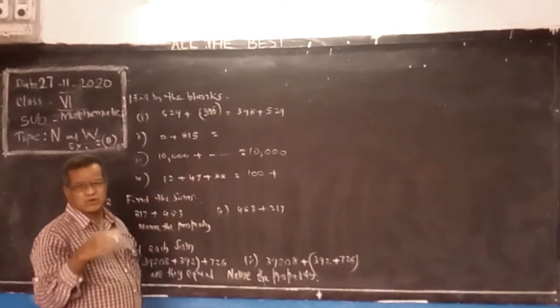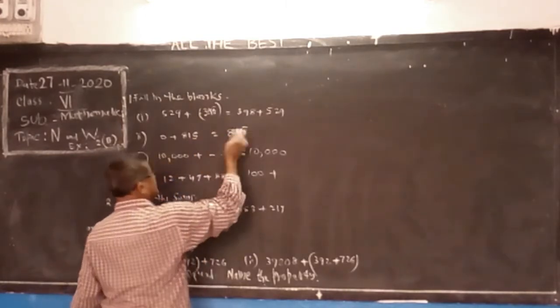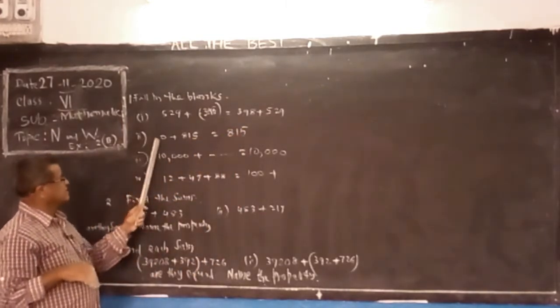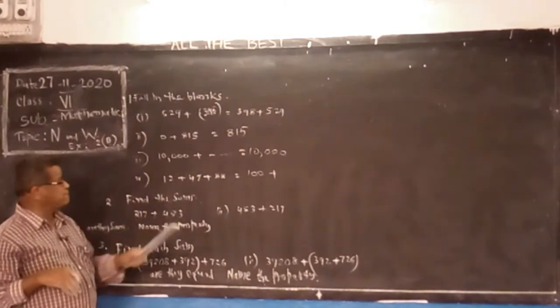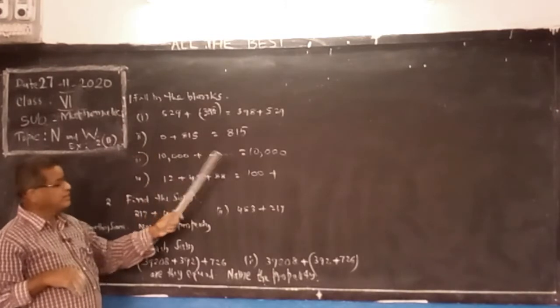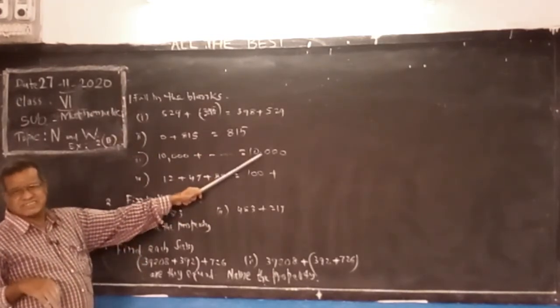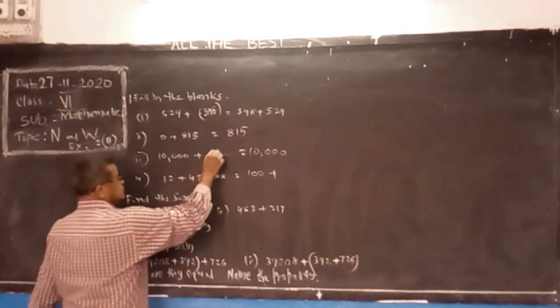When we add 0, the value of this number doesn't change; the identity of the number doesn't change. Here also the same number is given. When we add a number, we get the same number, which means it is the additive identity, 0.